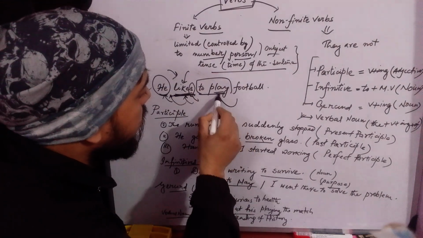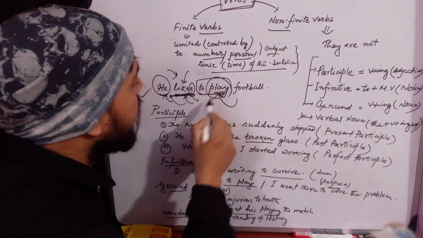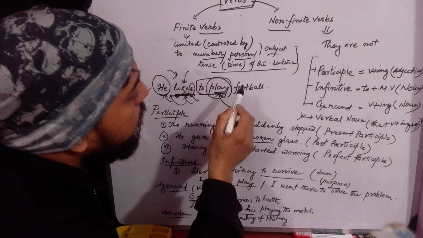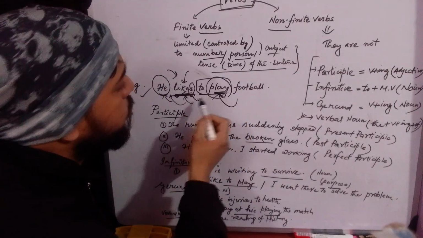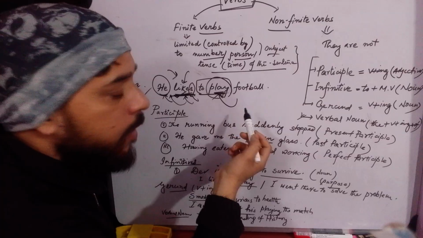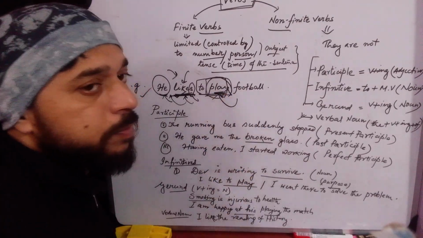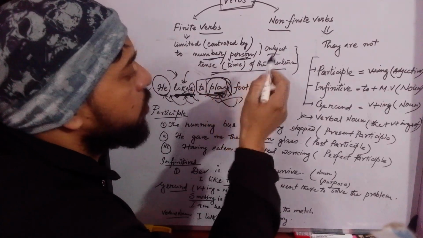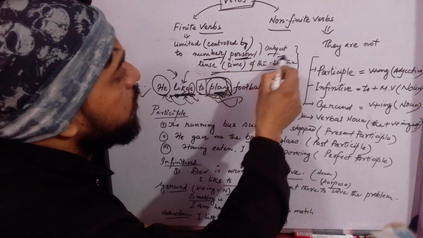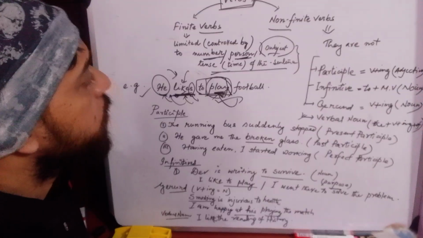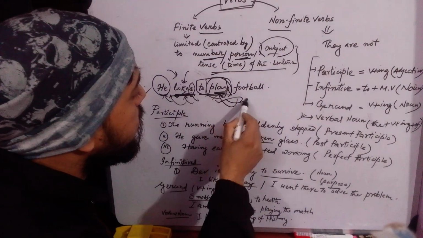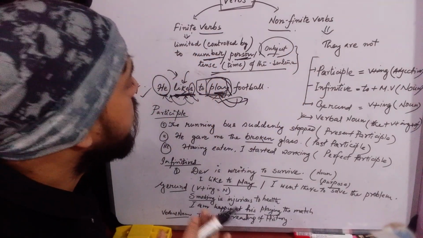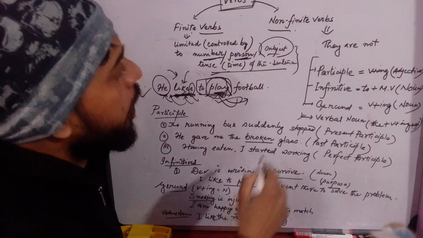But here it is quite interesting. Play, whether that is in past tense, he liked, again it will be to play. He likes to play, he will like to play. So it doesn't change. Actually, it does not depend on the number, person, or tense of the sentence, or the number or person of the subject in the particular sentence. So this one is called non-finite verb and this one is called finite verb. That is the difference. Got it?